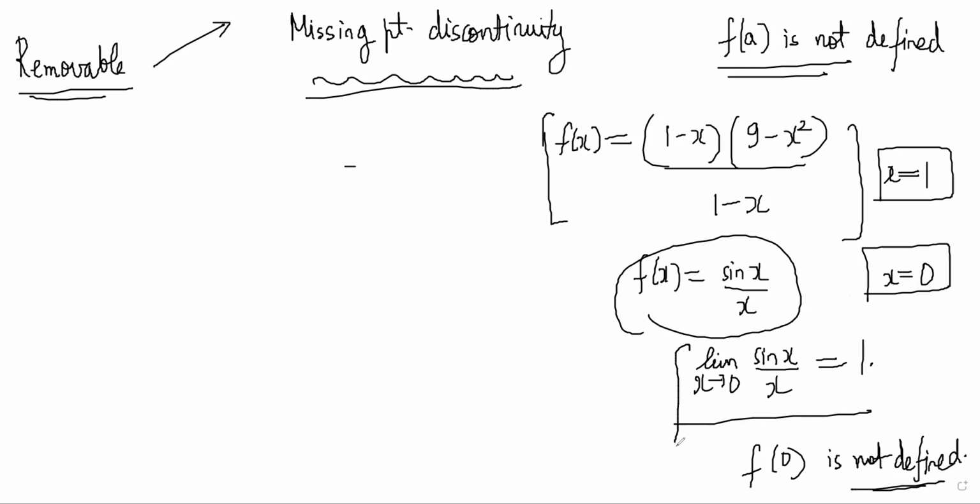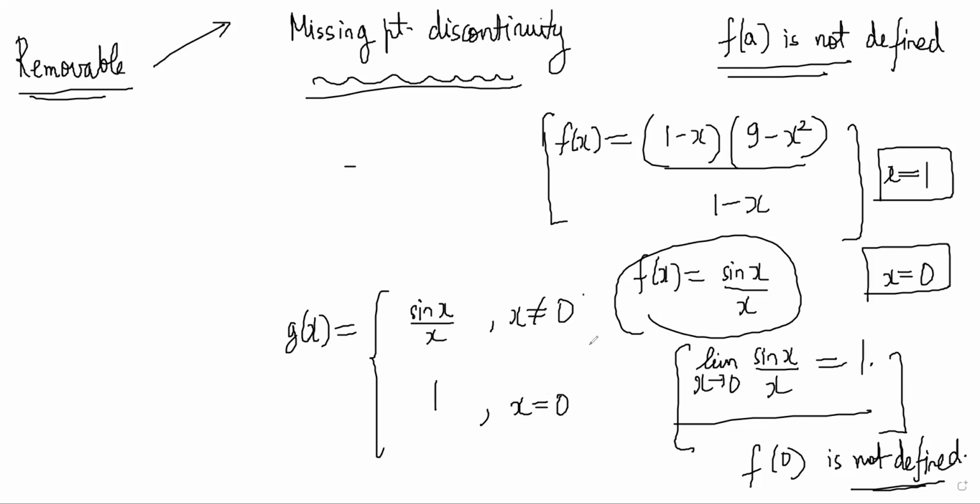That is a missing point discontinuity. What you can do to correct such a discontinuity is create a new function which says g of x is equal to sine x by x for x not equal to 0 and 1 for x equal to 0. This is basically the same function, but one point you have modified, and you have added the missing point here. We have removed the discontinuity. That is a removable discontinuity, which is a missing point discontinuity.